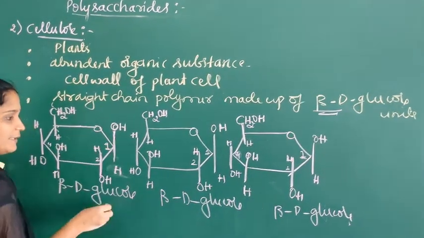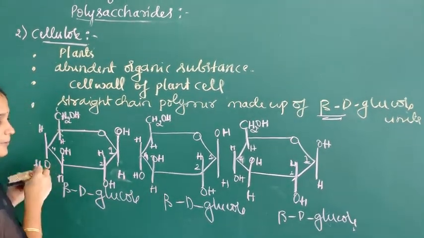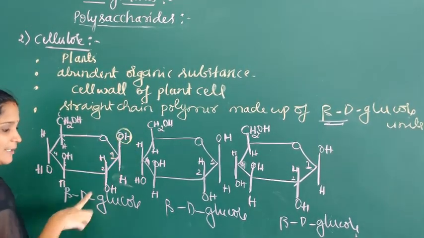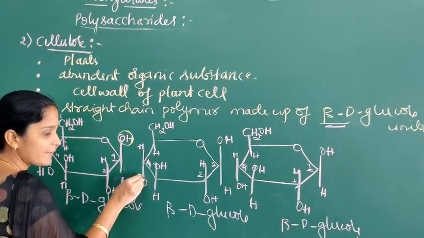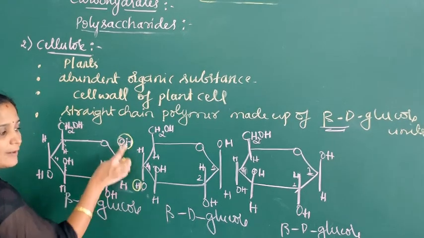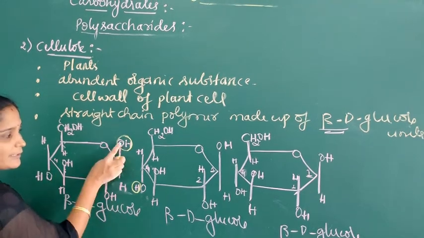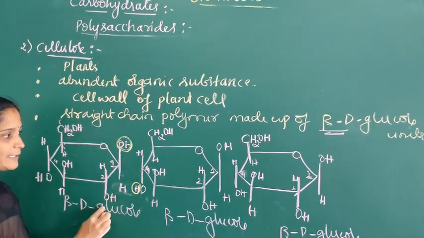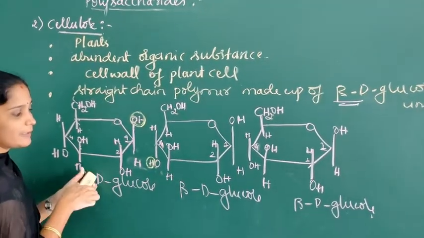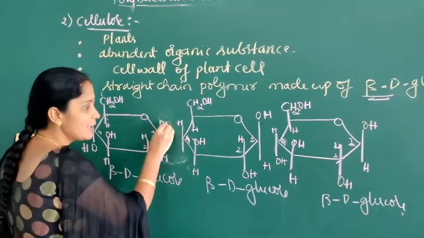So this is the first carbon. This is the fourth carbon of the next beta D glucose unit. Here the hydroxyl group of the first carbon of beta D glucose and the hydrogen of the fourth carbon of the next beta D glucose undergo reaction. Loss of a water molecule will take place. So this leads to the formation of a glycosidic bond.